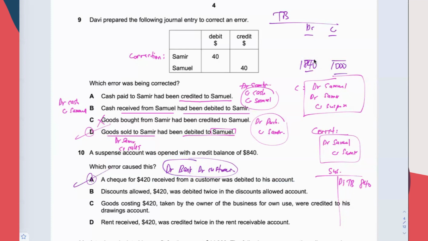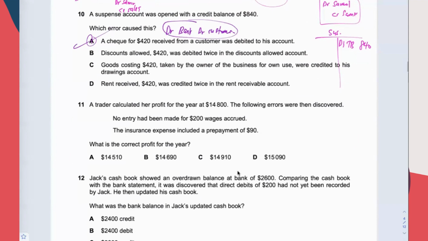Okay. So you may have a question like, how do I know the figures? The question doesn't even give us the figures in the trial balance, right? So how would I know the figure? I came up with any figure. If this is 1,840,000, then here will be 1 million. If this is 2,840, then here will be 2,000. I just ensure that the debit column is more than the credit by 840. Because this allows the suspense account like this to be open. Okay. 25 more questions to go.